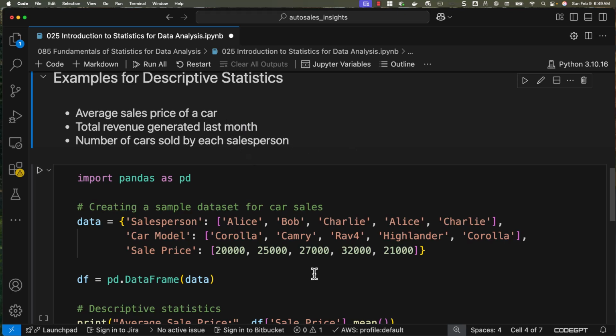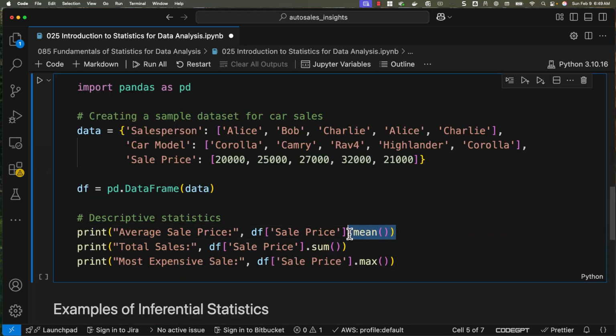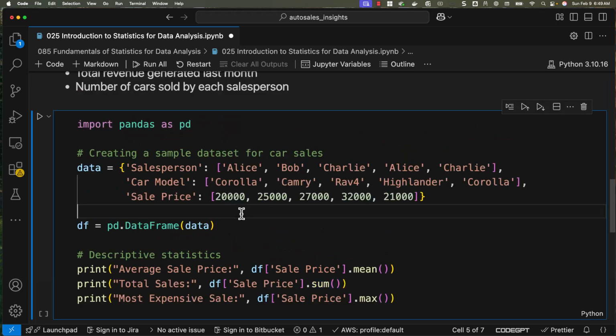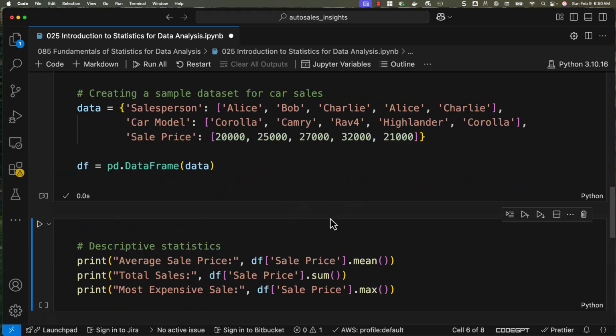So we can use mean. You can see here we are using mean for that. To get total sales, we can use sum. To get the most expensive sale, we can use sale price with max. Let's make sure we first import pandas and create the data frame. This piece of code will take care of creating the data frame.